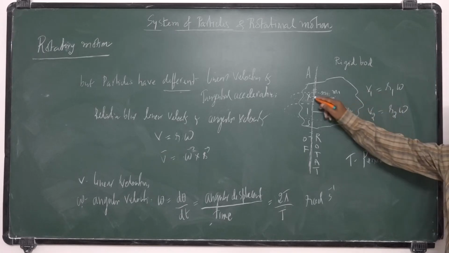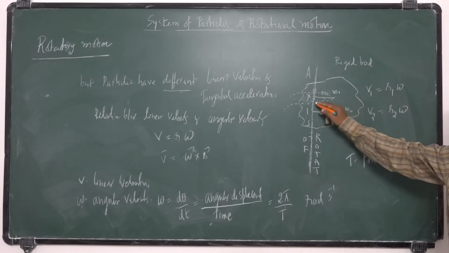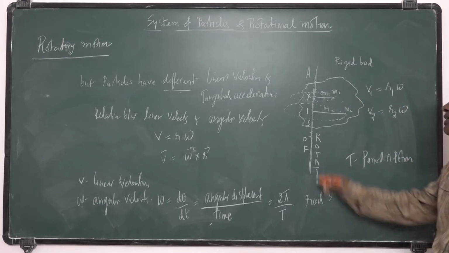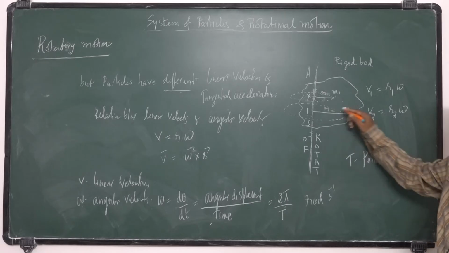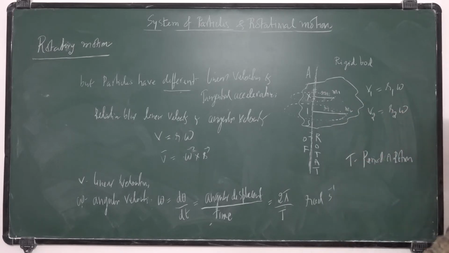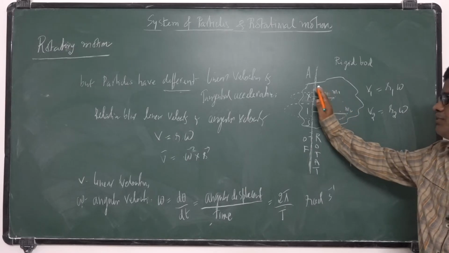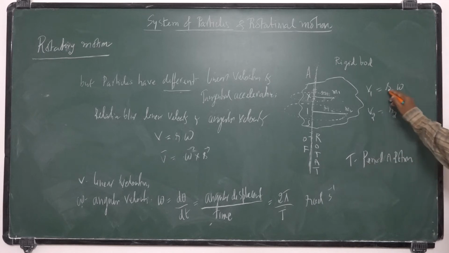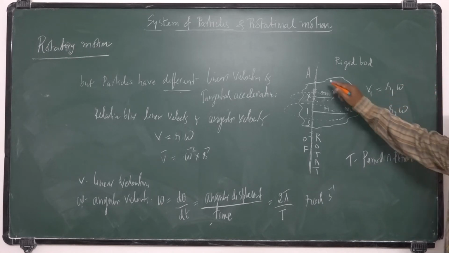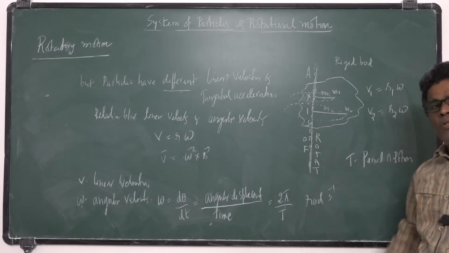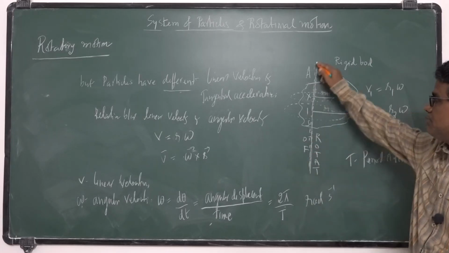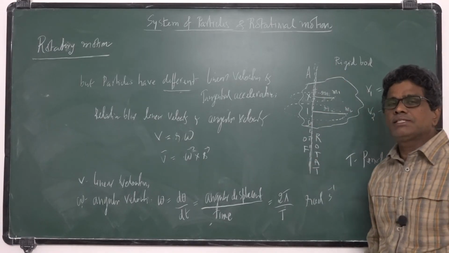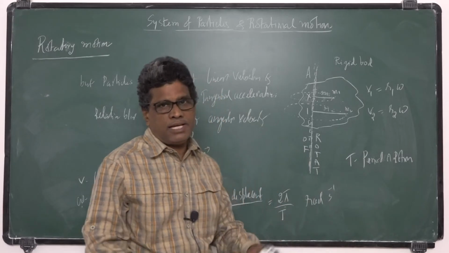The linear velocity increases as the distance of the particle from the axis of rotation increases. If the particles are nearer to the axis of rotation, then the linear velocity is less. On the axis of rotation, the linear velocity is 0 because all the particles on the axis are at rest.